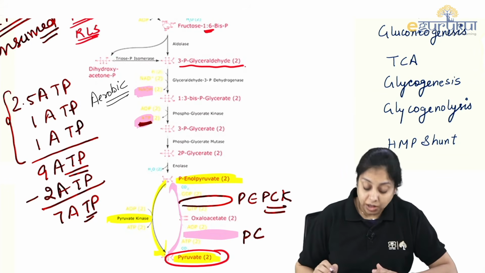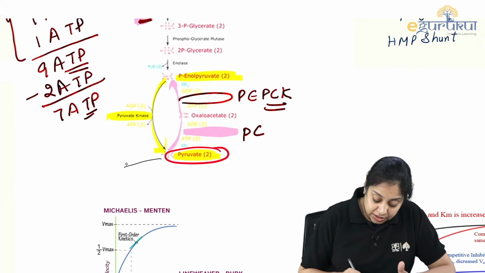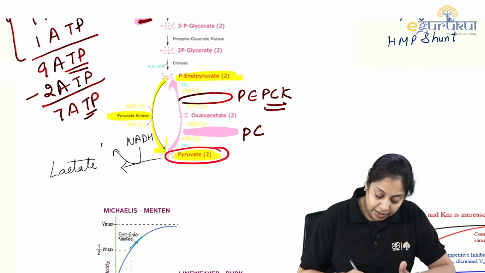What happens in the anaerobic condition? In anaerobic condition, this pyruvate will be converted into lactate. And that lactate formation will consume your 1 NADH and convert it into NAD positive.